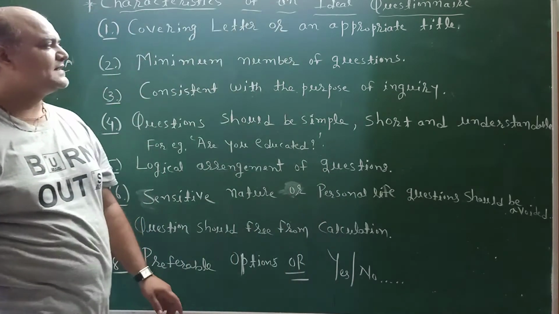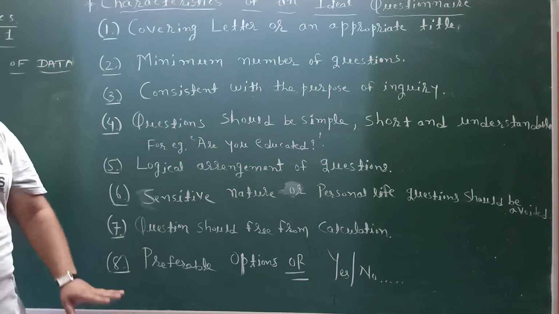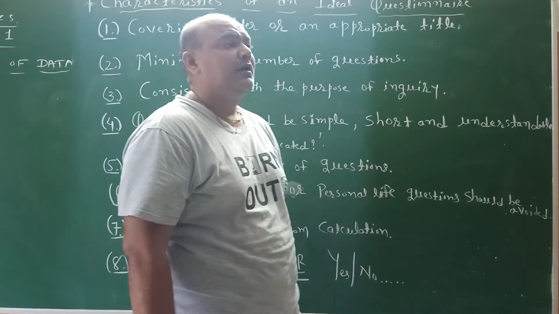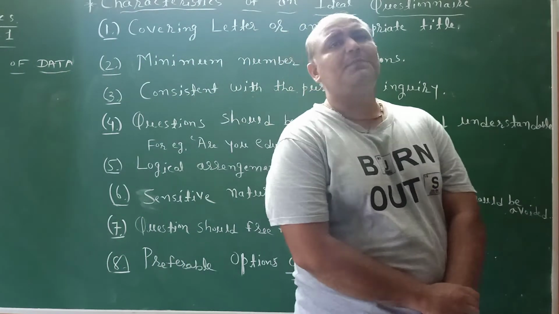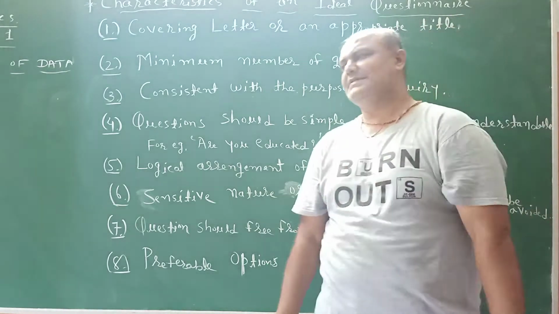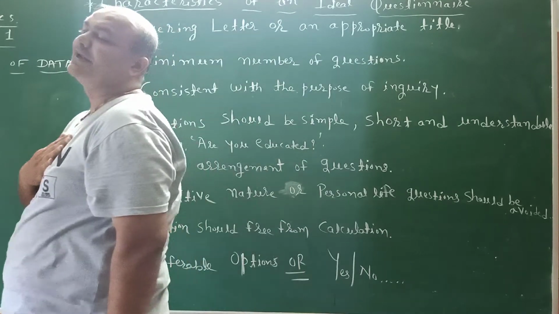Now we move towards the second point: minimum number of questions. Students, as much as possible, we have to give a minimum number of questions. See, we have to think on behalf of ourselves also.